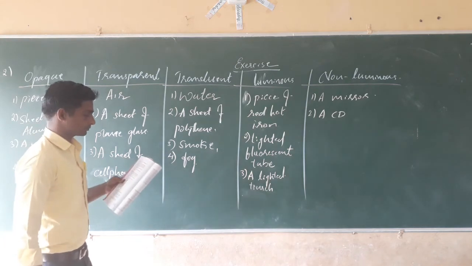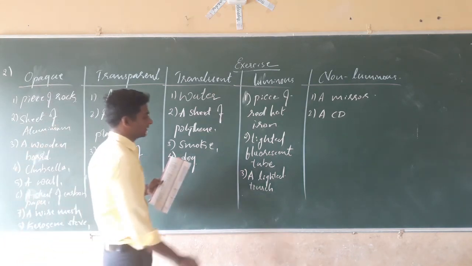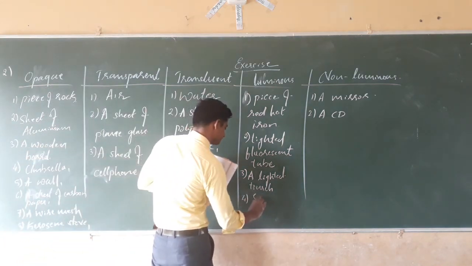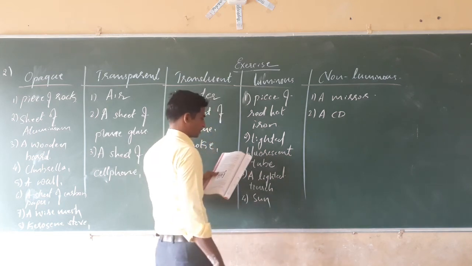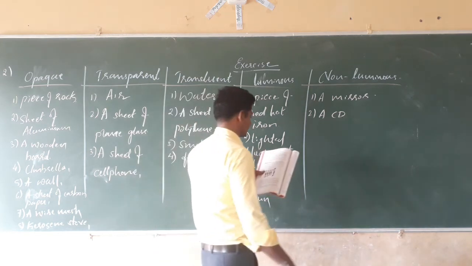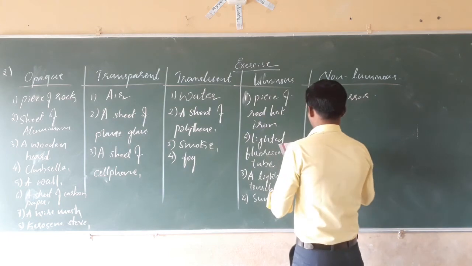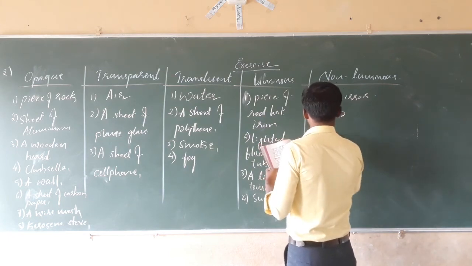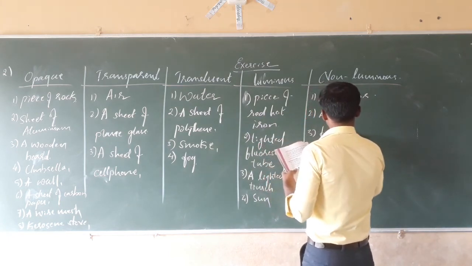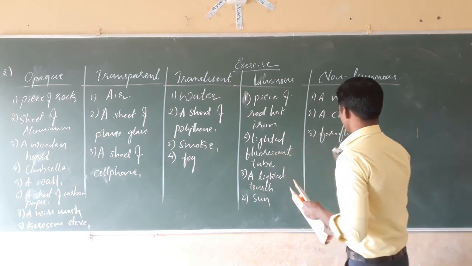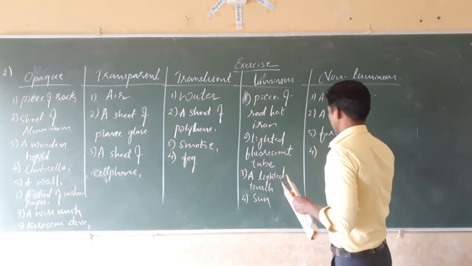The next, sun, luminous. Then moon, non-luminous. Firefly, then fourth one, firefly is a luminous one.